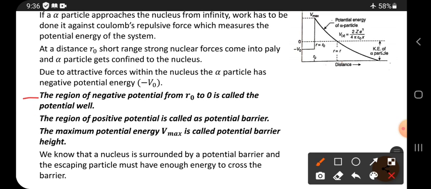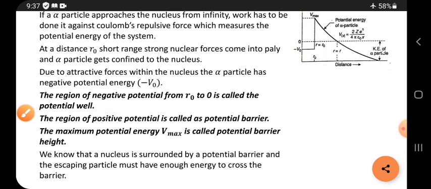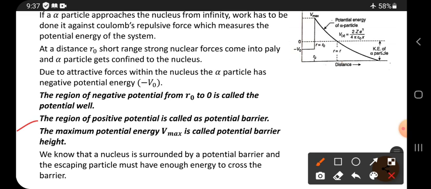The region of negative potential from R0 to 0 is called a potential well. So this region, the distance from R0 to 0, is called the potential well. Next, the region of positive potential.